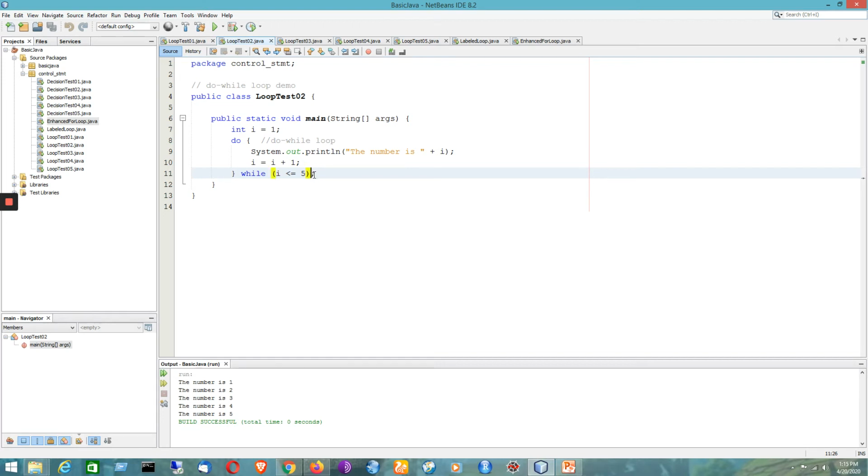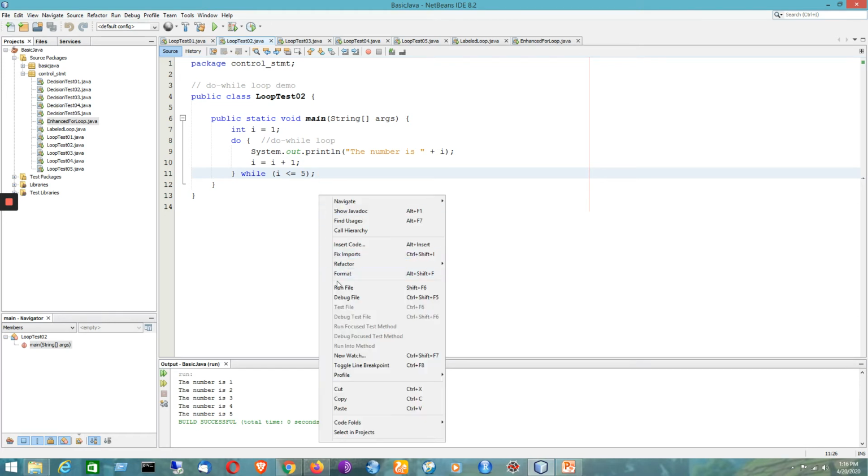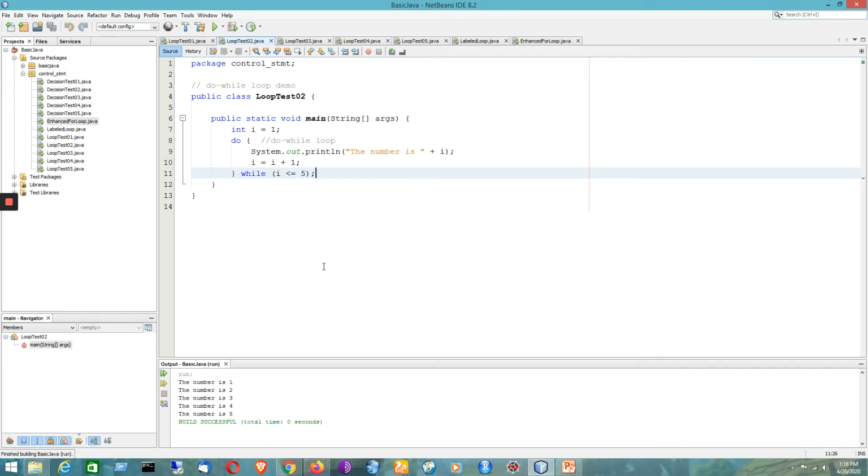And have a look at it, there is a semicolon after the while condition. In that way the while and do while loops can be differentiated. For the while loop there was no semicolon after the condition part, but for the do while loop the while part is put at the end of the loop and we have a semicolon. That means the condition is checked at the end of the loop. The output will be the same, but the working principle of the two loops is different.